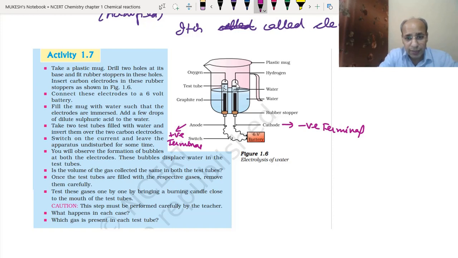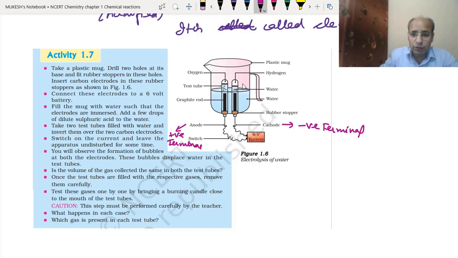So the hydrogen gas will be formed at the cathode because it has a positive ion, and the oxygen gas will be formed at the anode because it is a negative ion. So the anion, meaning negative ion, goes to the anode and the positive ion goes to the cathode.